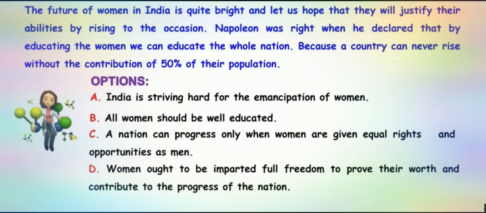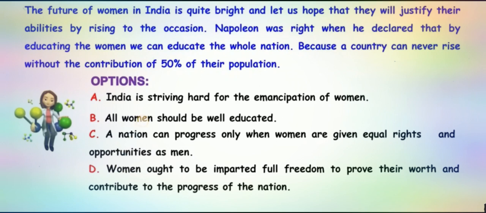Let's see option B. Option B says that all women should be well educated. Somewhere the passage says that women should be educated, but the whole passage doesn't highlight women being well educated. Only that women should be educated is mentioned. So option B could also be kept aside. Now let's see option C. A nation can progress only when women are given equal rights and opportunities as men. Somewhere the passage speaks that women and men should be given equal rights. So let's keep it in our box. Let's proceed with option D.